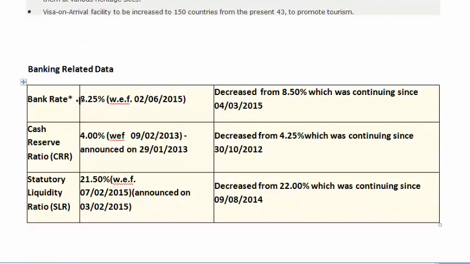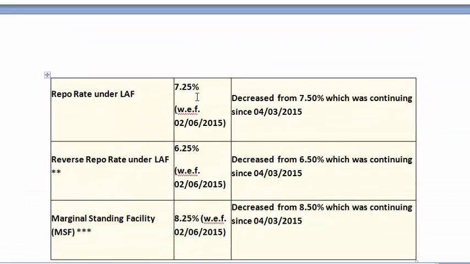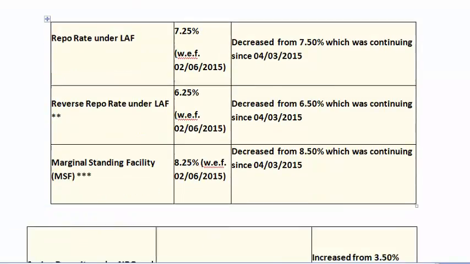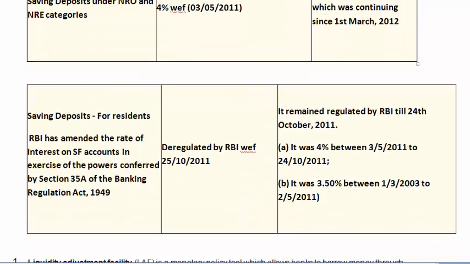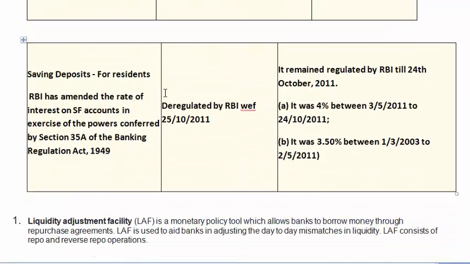So banking related, the current bank rate is 8.25%. Cash reserve ratio is 4%. SLR is 21.5%, right? So all these things I have here, and the changes. So I've just copied the data. Repo rate is 7.25%. Reverse repo rate is 6.25%. Marginal standing facility is 8.25%. Now here is an important concept. National saving deposits is 4%, and saving deposit for resident, it's a deregulated thing.